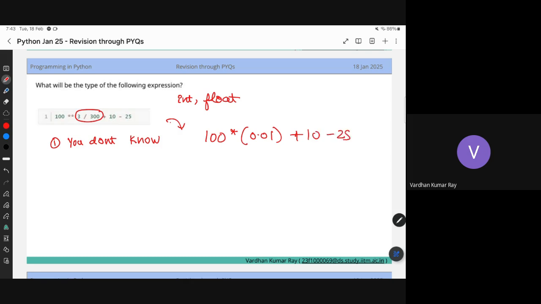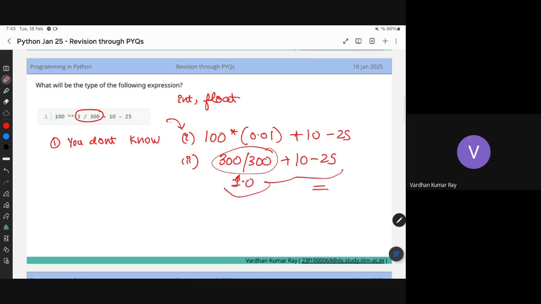So there are two ways. Either you evaluate the division first, or you evaluate the power first. Anyways, if you do the power itself, you will get this by 300 plus 10 minus 25. And this division is not the integral division, right? So that will cause an issue. That's why you will get a float value. You will get 1.0, and this will just evaluate to 11 minus 25 minus 40. You will get the float. Somebody told me float, so that is the correct answer.